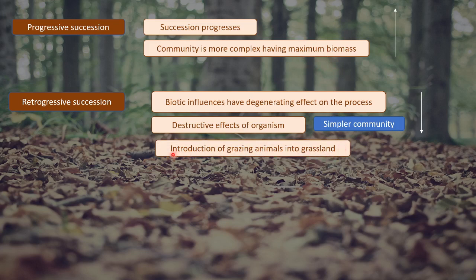An example of retrogressive succession could be the introduction of grazing animals into a grassland. For example, in a certain grassland area, if animals continuously keep on grazing there every day, what will happen? That grassland will get destroyed completely, because the animals will keep on eating the grass, and this would lead to destruction of the whole grassland and formation of a new barren area.